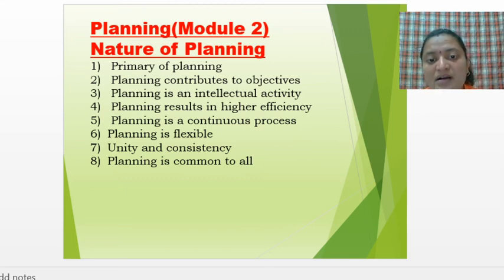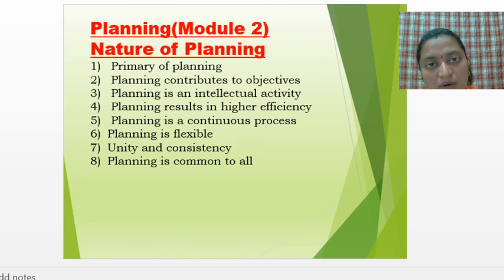Then planning is a continuous process. Continuous means it is a never ending process. It will never come to an end. Once the plan has been set and implemented, afterwards again a new plan will come. The next one is planning is flexible, meaning some kind of changes can be done in the planning. Then unity and consistency. At times the planning which has been set is consistent or the same. It cannot be changed.